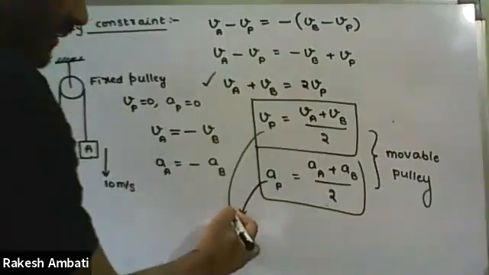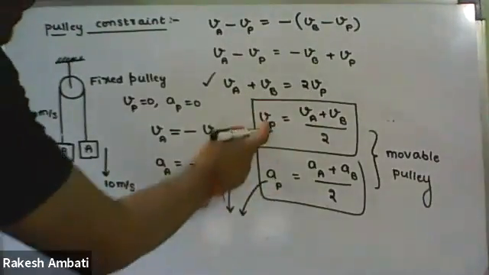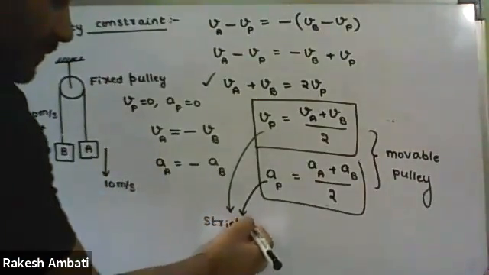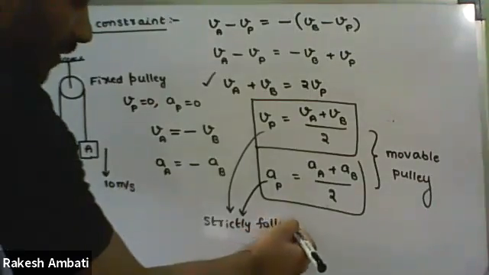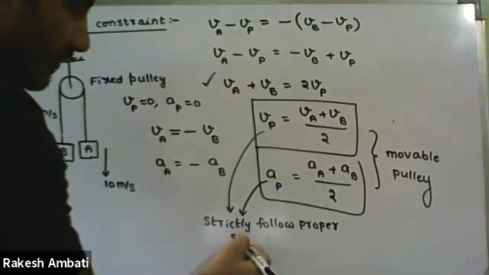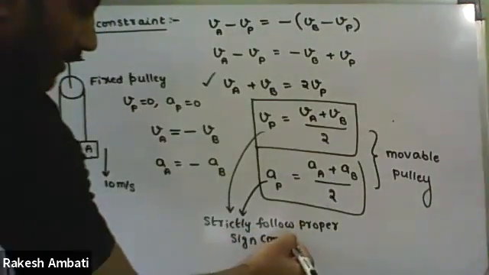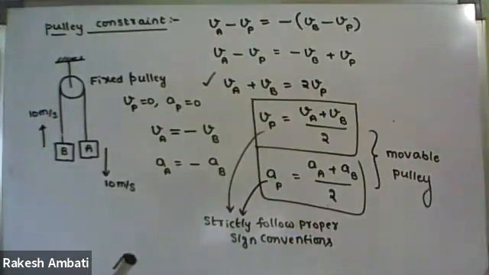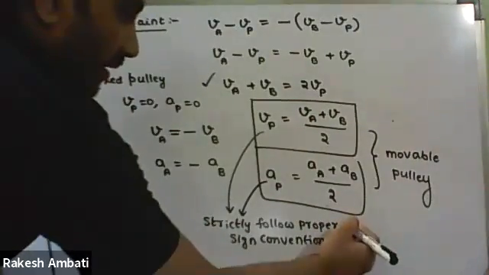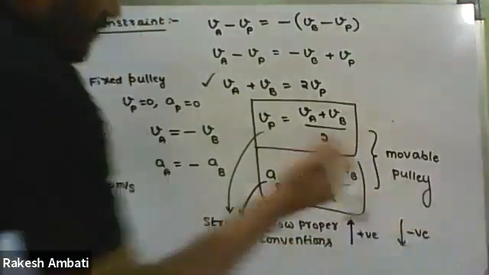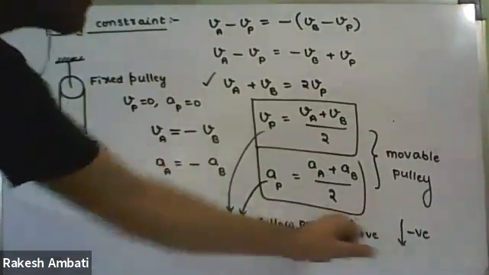Whenever we are following these equations, strictly follow proper sign conventions. That means upward motion as positive and downward motion as negative. So strictly we have to follow these sign conventions.